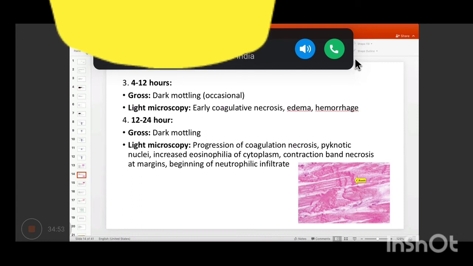Between 12 to 24 hours, dark mottling has settled in. It is properly there, and it is contiguous in the entire infarct area. In light microscopy, we'll get progression of coagulative necrosis. The nuclei start appearing pyknotic.